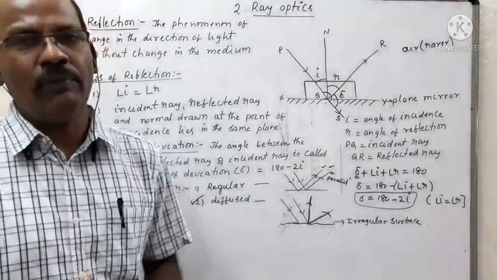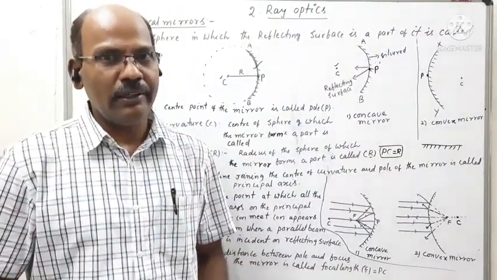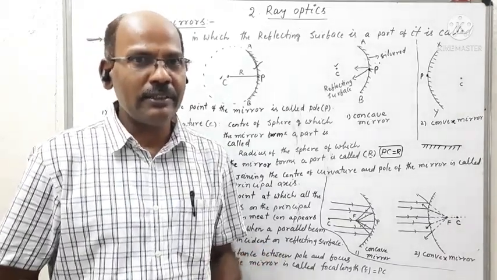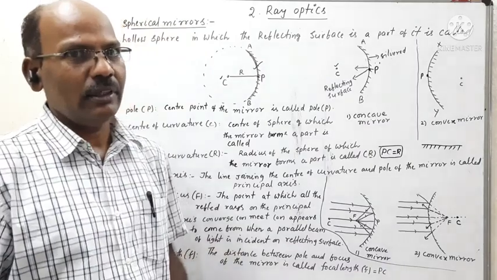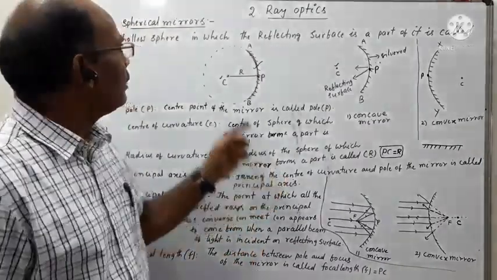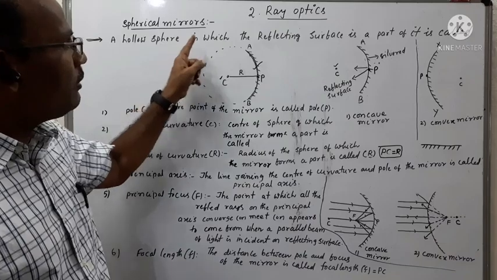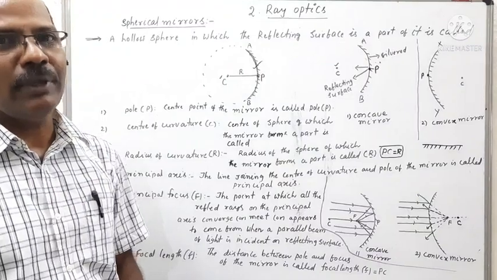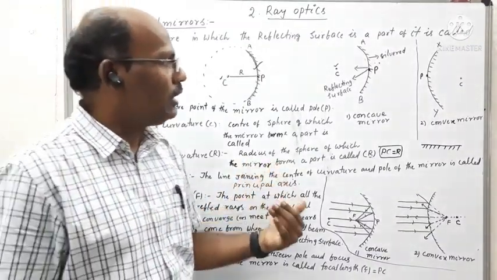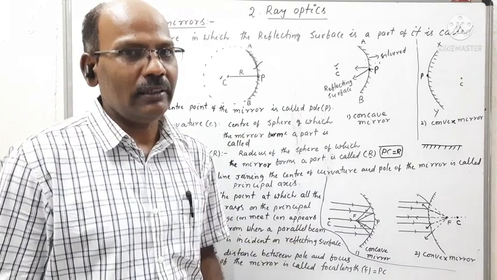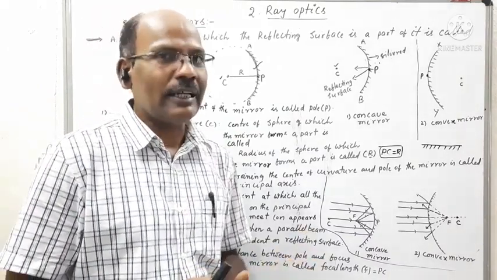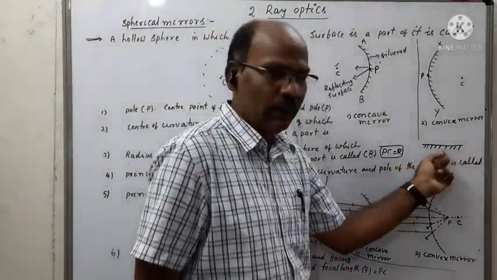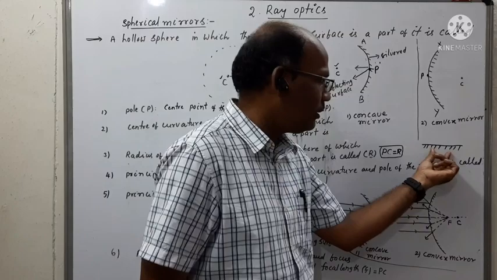Now, what is a spherical mirror? What are the types of spherical mirrors? How can the reflection of light take place in the two spherical mirrors? Coming to the spherical mirror, a hollow sphere in which the reflecting surface is a part of it is called a spherical mirror. Already we know the plane mirror. A plane mirror is a thin transparent sheet on one side, and the other side is coated with silver. So this is called a plane mirror.